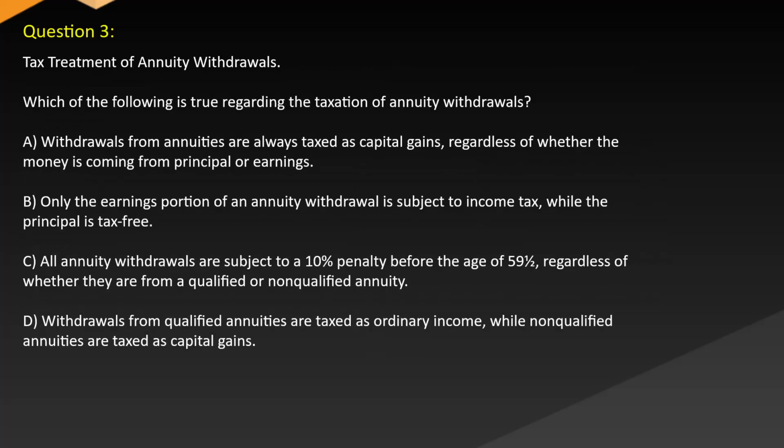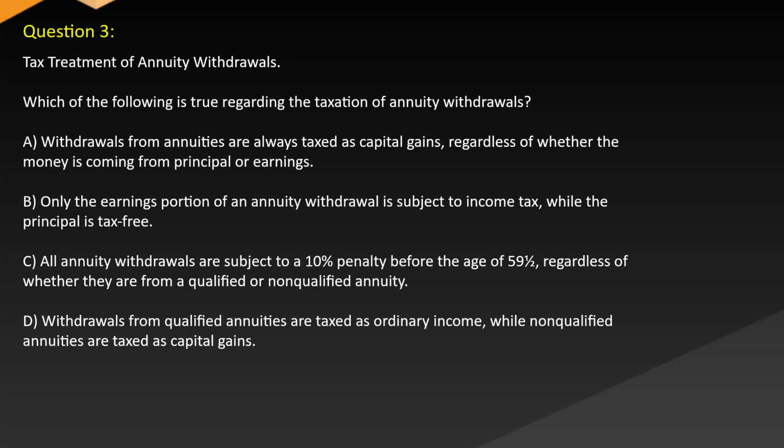Question 3. Tax treatment of annuity withdrawals. Which of the following is true regarding the taxation of annuity withdrawals? A. Withdrawals from annuities are always taxed as capital gains, regardless of whether the money is coming from principal or earnings. B. Only the earnings portion of an annuity withdrawal is subject to income tax, while the principal is tax-free.